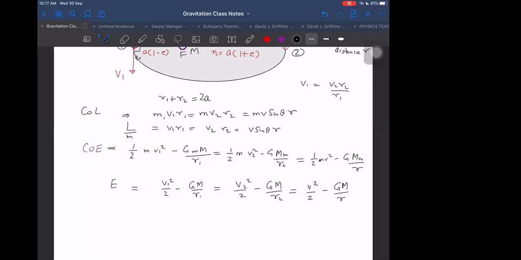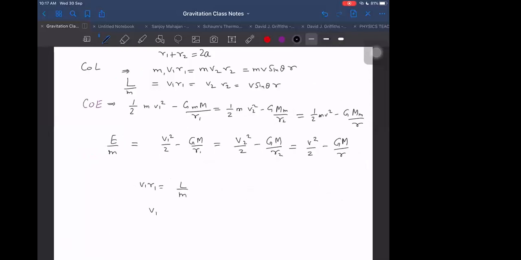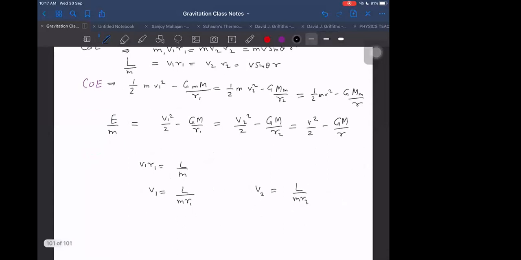So V1 we are getting as L by m into R1. And V2 we are getting as L by m into R2.